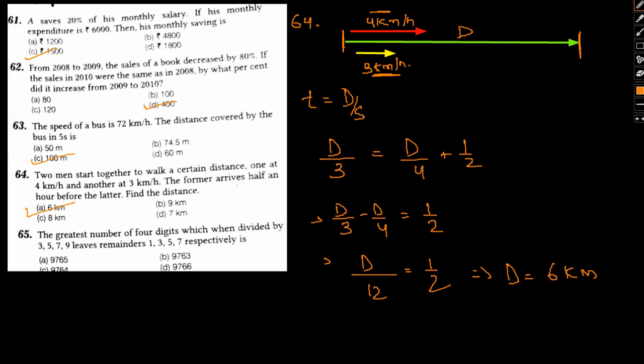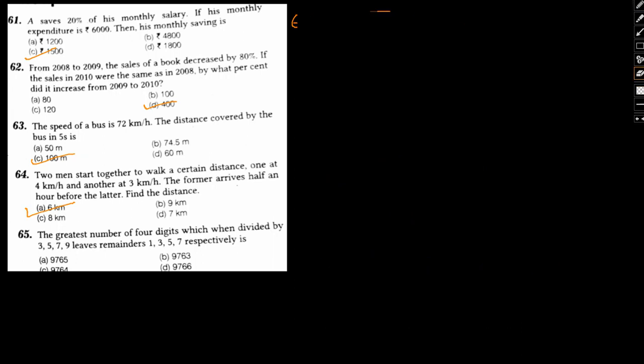Now we'll move on to the last question, that is number 65. The greatest 4-digit number which, when divided by 3, 5, 7 and 9, leaves remainder 1, 3, 5 and 7 respectively.